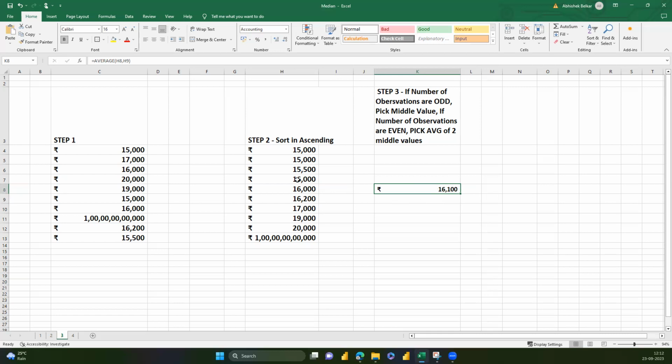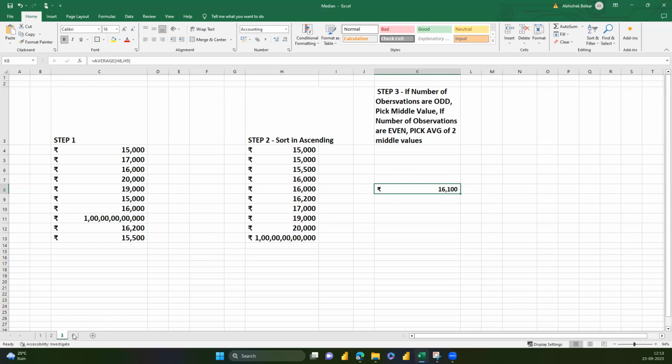It takes your distribution, sorts it in ascending order, and then picks the middle value, so that it tells you that 50% of your population is making less than the median, and 50% of your population is making more than the median value, right? So that's how median is calculated.